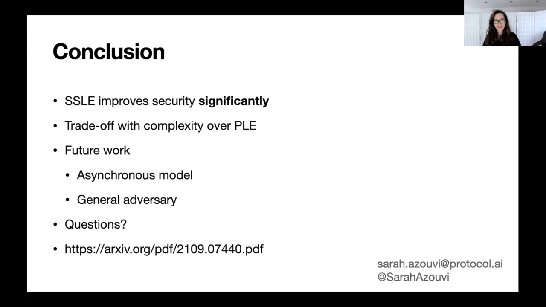So let me conclude, because I think we are out of time anyway. We found in this paper that SSLE improves the security of proof-of-stake longest chain protocol significantly. And so this should be useful for protocol designers, so they can see what the trade-offs are when using PLE versus SSLE. This work has some limitations that could be interesting to consider for future work. We consider a synchronous model, so it would be interesting to consider an asynchronous model. And also we limited our adversary to private attacks, and it will be interesting to consider a more general adversary.